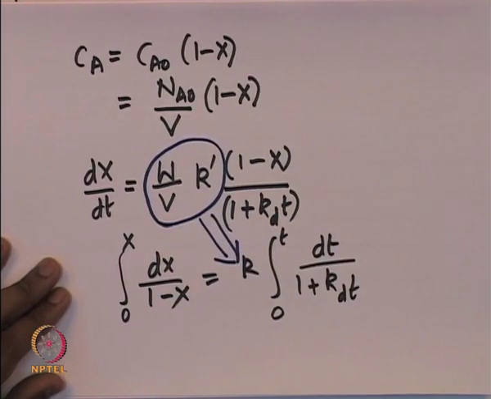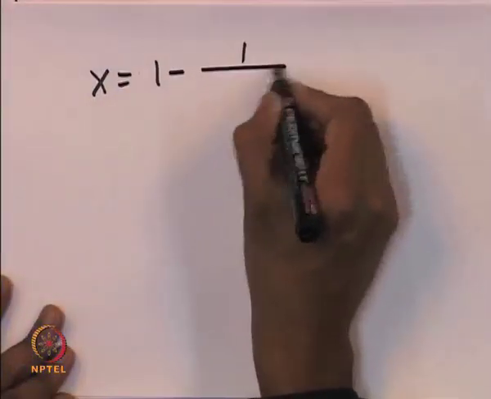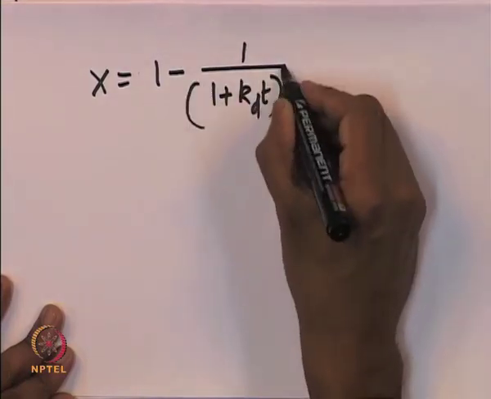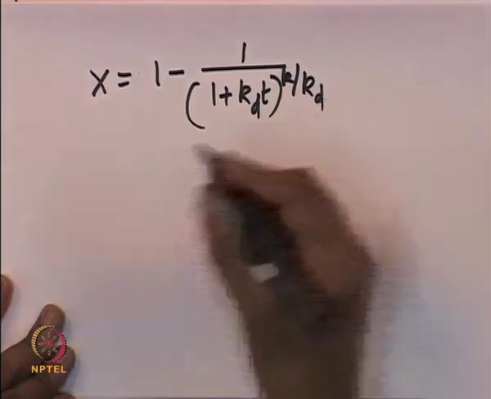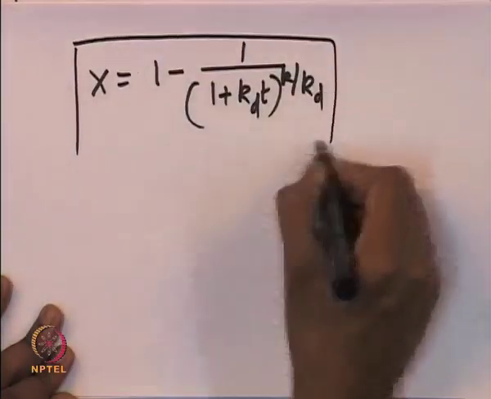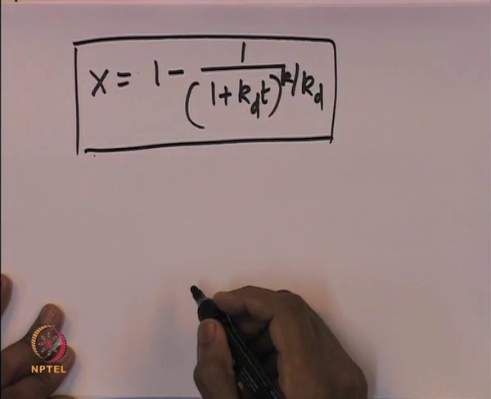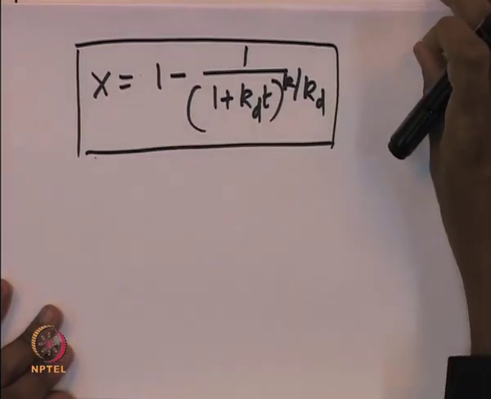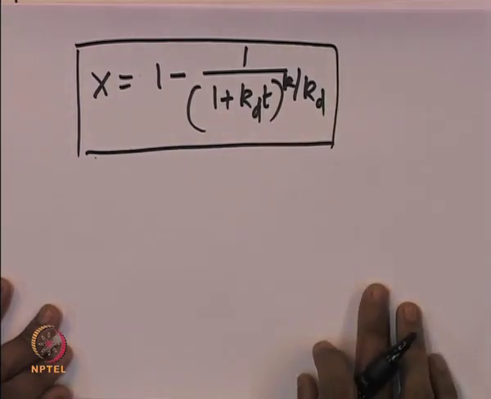After integrating this expression, we will find that the conversion X is equal to 1 minus 1 by (1 plus k_d into time) to the power of k divided by k_d. So, that is the relationship between conversion as a function of time. This expression provides a way to find the conversion as a function of time and other parameters in a batch reactor, where the catalyst is simultaneously getting deactivated.